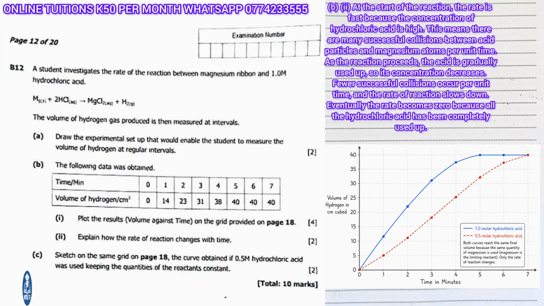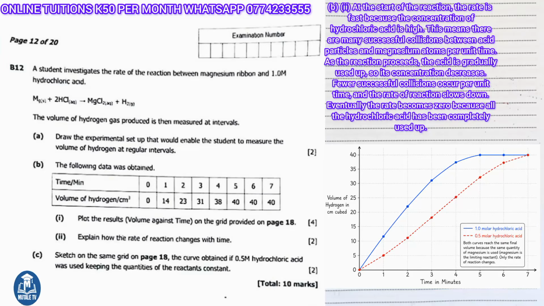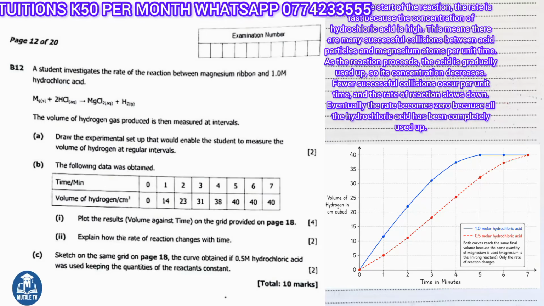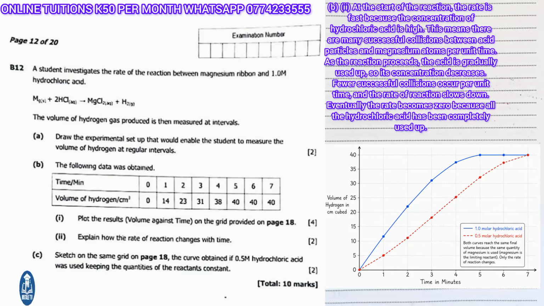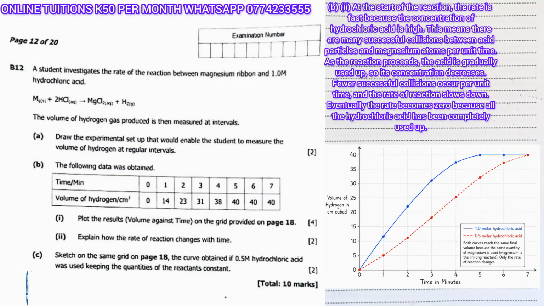However, the curve must eventually reach exactly the same final volume of 40 centimeters cubed. The reason is that the same quantity of magnesium is present, and magnesium is the limiting reactant. Only the rate changes, not the total amount of gas produced. Draw the new curve below and to the right of the original curve, flattening out later but finishing at the same height of 40 centimeters cubed. That gives you your 10 marks for question B12. And that completes the entire paper.